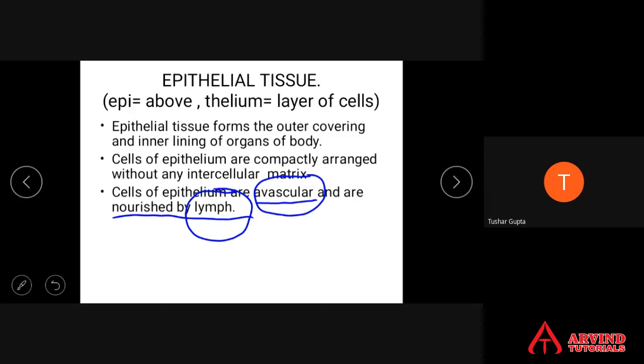That means epithelial tissues have no blood supply. Then who will bring oxygen and nutrients into them? Oxygen and nutrients are brought by another body fluid called what? Lymph. Lymph is nothing but a product of the blood. We will discuss lymph in the next class. Now just remember, epithelial tissues are devoid of blood vessels, they have no blood supply, and they get oxygen and nutrients brought by the lymph.